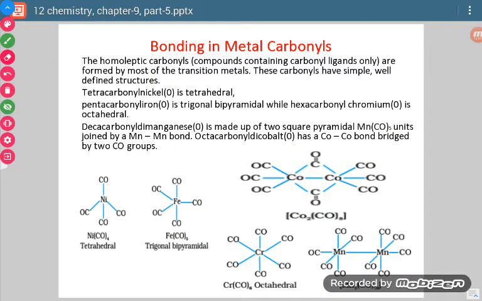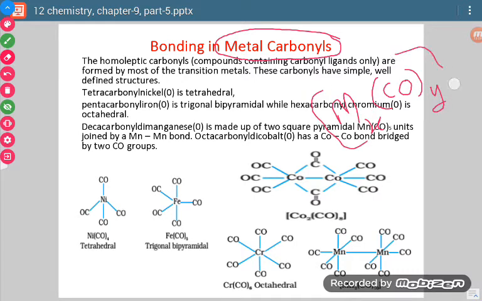Okay. Now let us come to the next category of coordination complexes. The next category of coordination complexes is metal carbonyls. So what are metal carbonyls? Metal carbonyls contain carbon monoxide as ligand. How many ligands are attached in the metal carbonyl, that number will decide the type of metal carbonyl. Now see, in general we can say Mx(CO)y. Now x and y may be different. Such category of compound is called metal carbonyl.